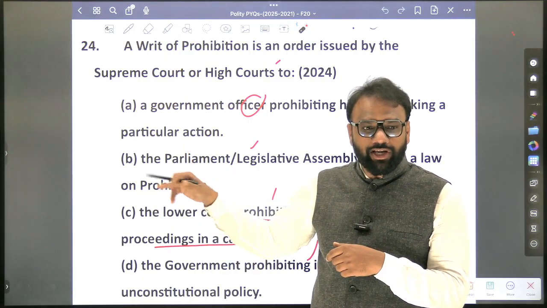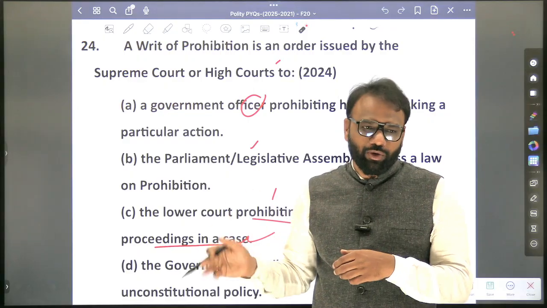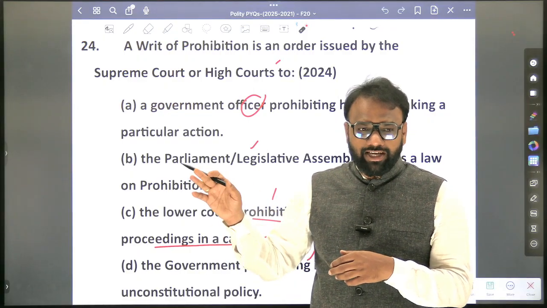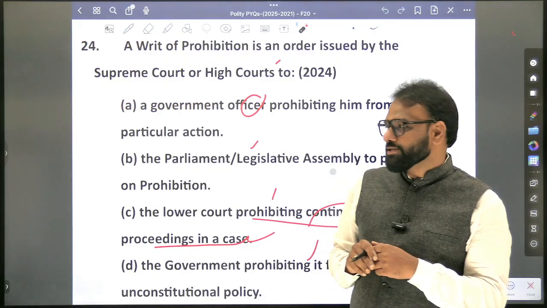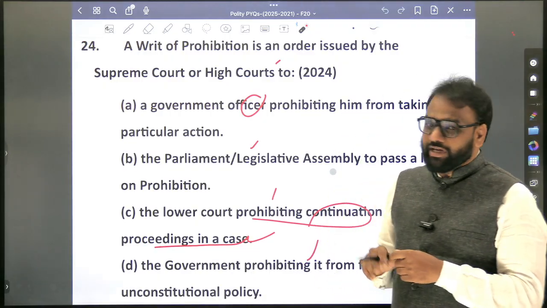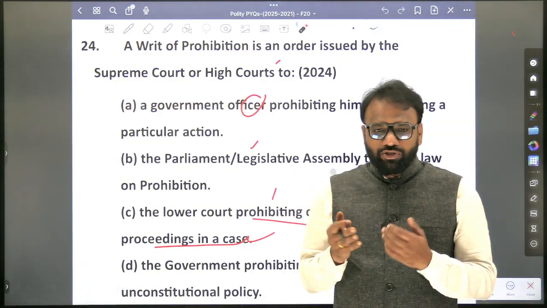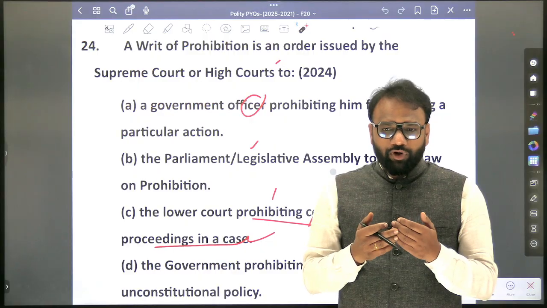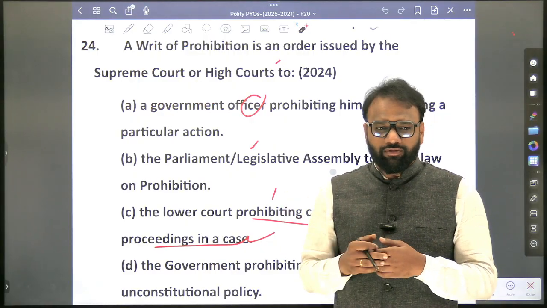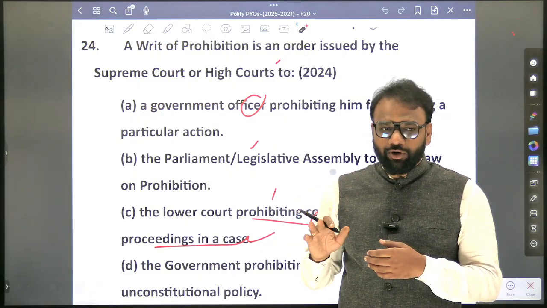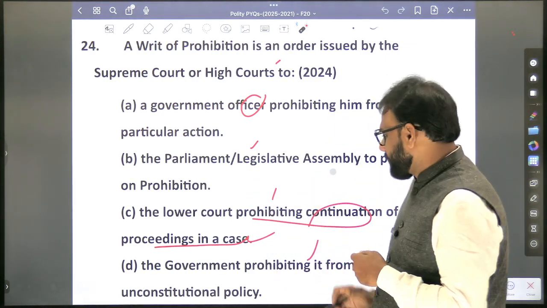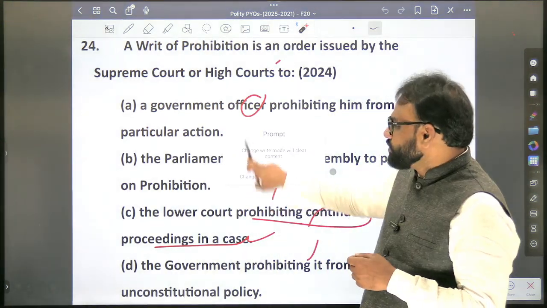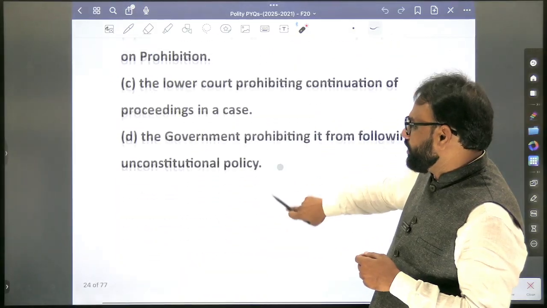No, it can be issued only against the judicial lower court itself. Okay, lower court. But in some other cases, it can be issued against an administrative body as well. So again, it is very important when it comes to writ power. So the writ power of the Supreme Court is more, or the writ power of the High Court is more? High Court. The writ power of the High Court is wider than that of the Supreme Court. So we'll go through the entire writs and we'll prepare.